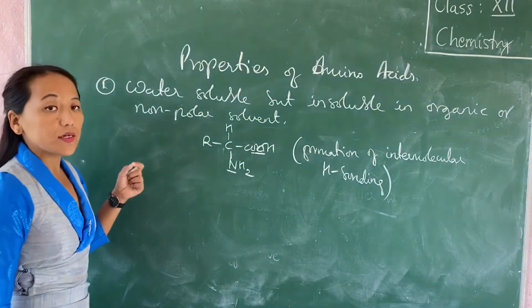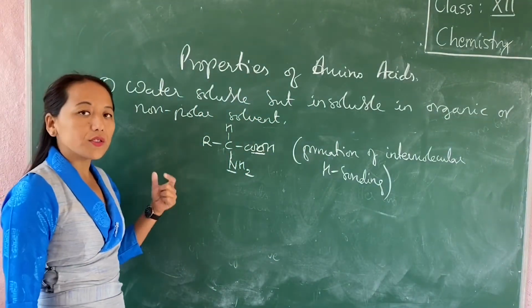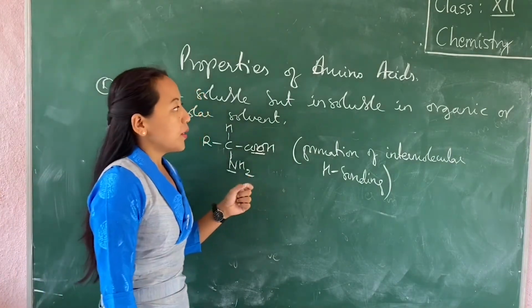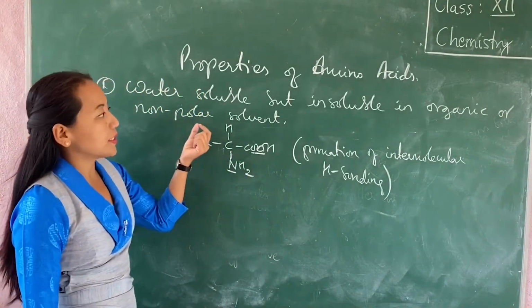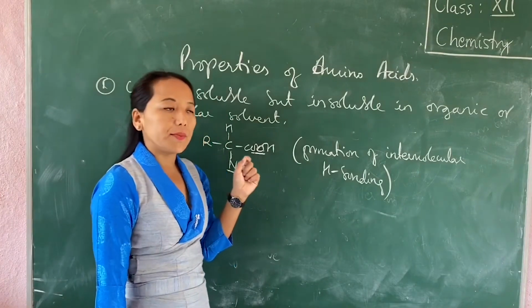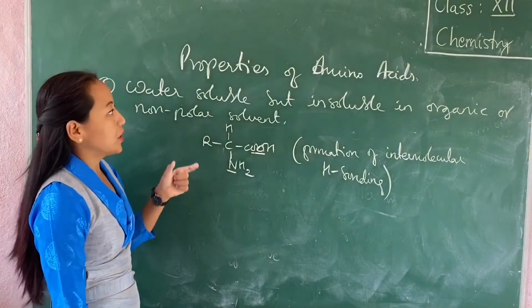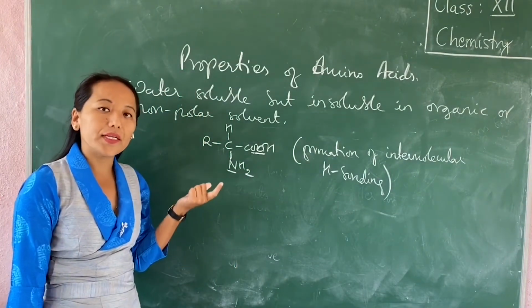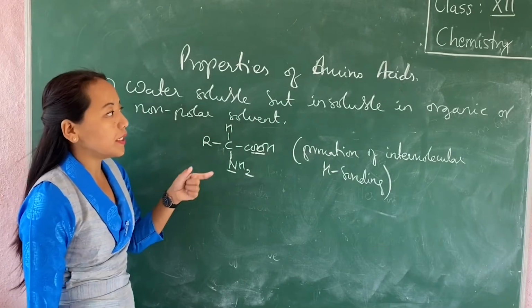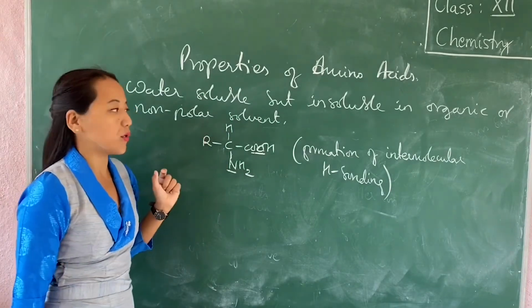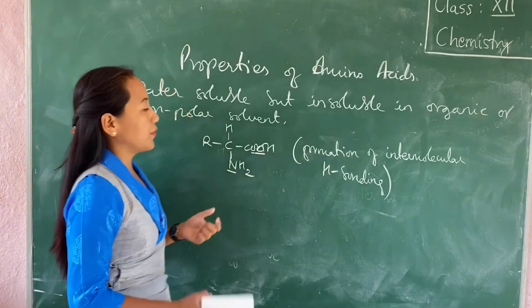Moreover, amino acids are polar in nature. Polar are soluble in polar solvents. Whereas the non-polar solvents like the organic solvents are non-polar in nature, and amino acids being polar in nature, it becomes insoluble in the organic or non-polar solvent. That is the first property of amino acids.